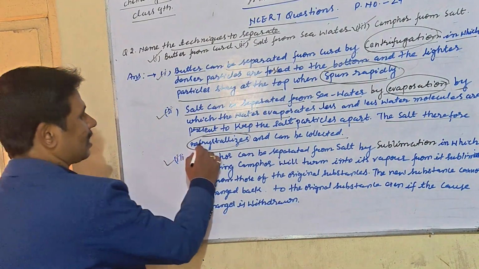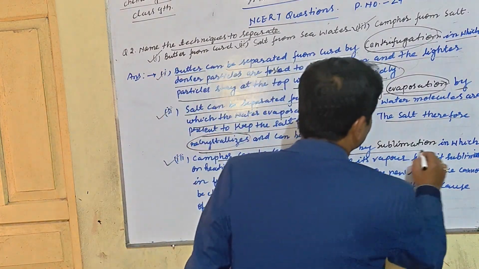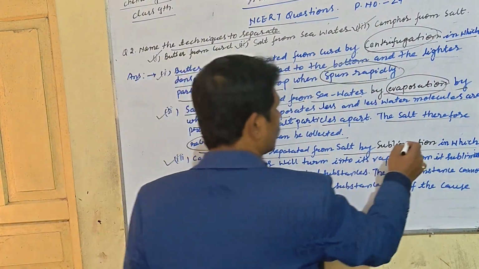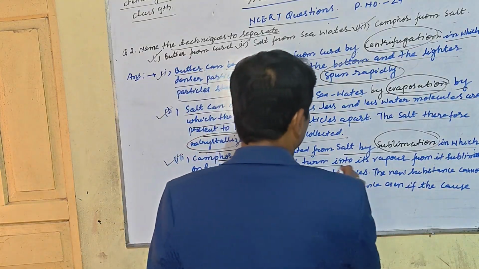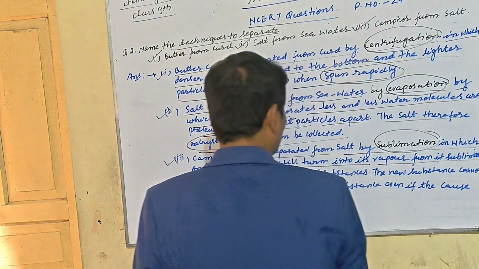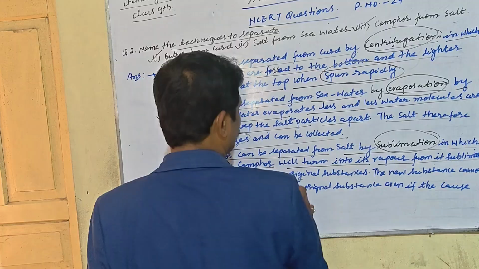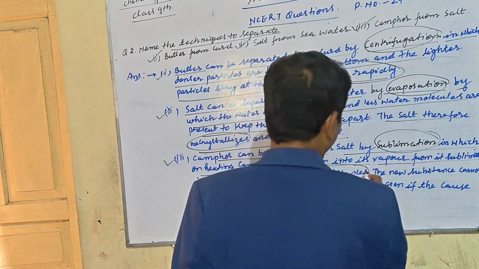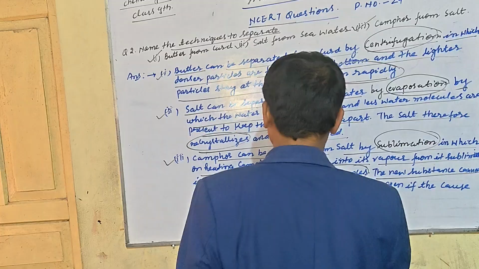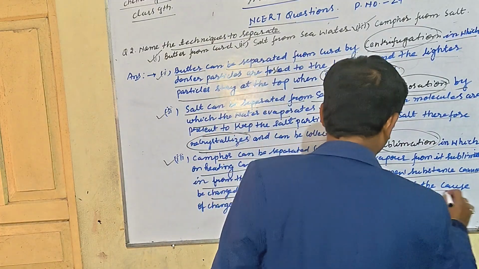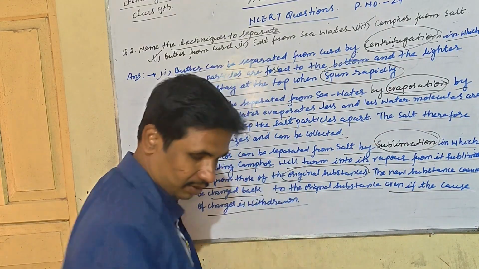Next, camphor can be separated from salt by sublimation, in which on heating camphor will turn into its vapor. After that, the new substance cannot be changed back to the original substance, even if the cause of change is withdrawn.